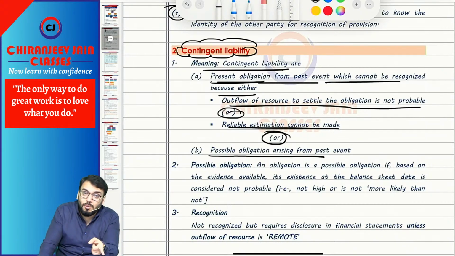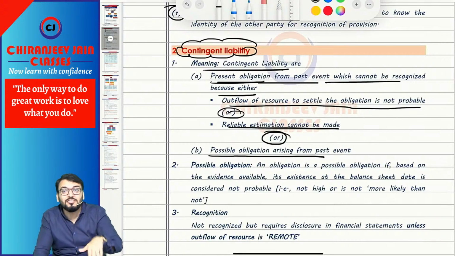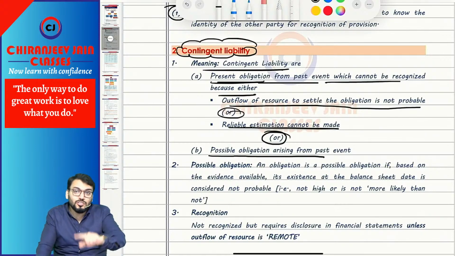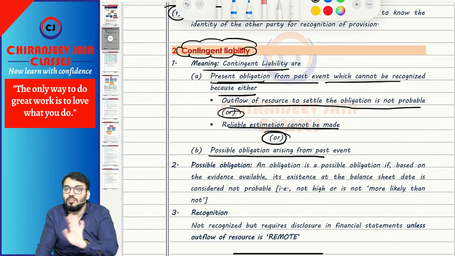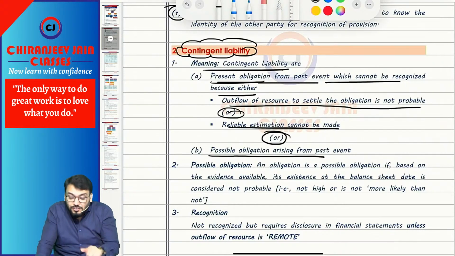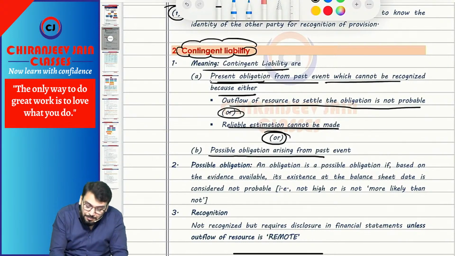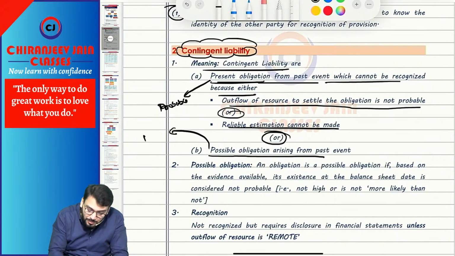So what do you mean by present obligation? Present obligation means chances are more than 50%. Possible obligation means chances are less than 50% but more than 5%. It is not more likely than not, it is not probable. So can I say present obligation means probable and possible obligation means not probable?